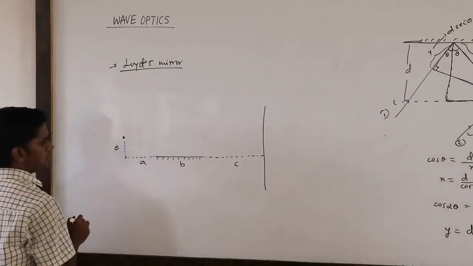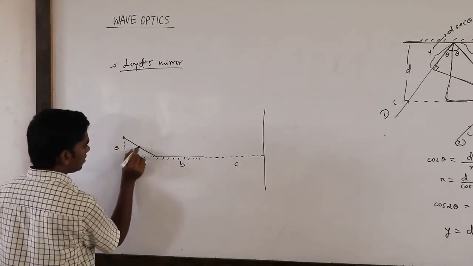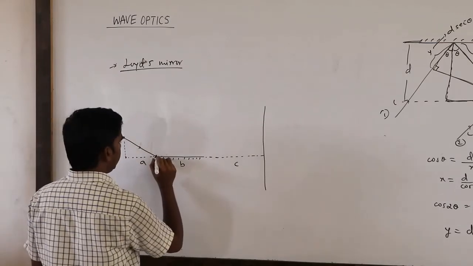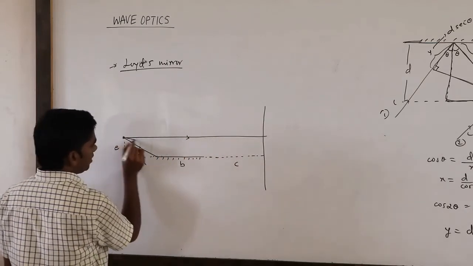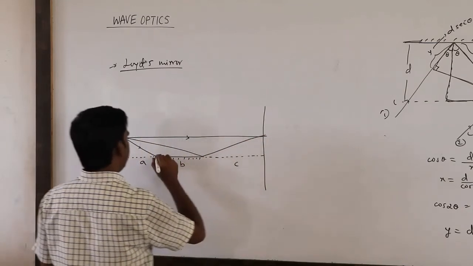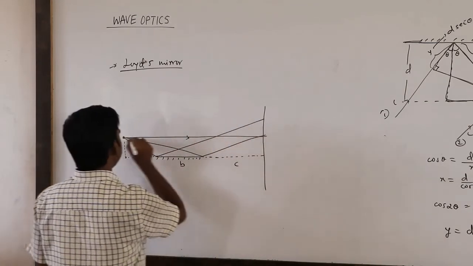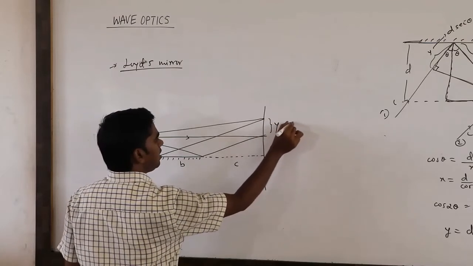If this is the situation, again we'll get coherent sources, because a ray of light comes here and it will reflect somewhere. Another ray will go here. From here it will get reflected, and you will get one point here. So between this you will get the interference.